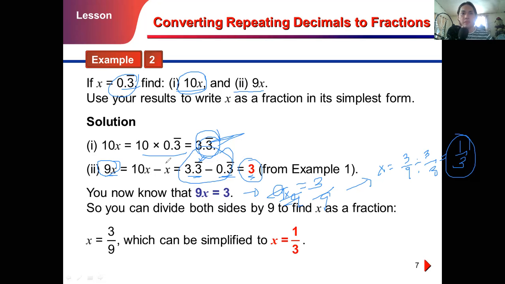After that, we go back to the second step, which is 9x. We all know that the value of 9x is equal to 3. Then we solve for x by dividing both sides by 9. That gives us x is equal to 3 over 9, which can still be simplified into 1/3. Okay, easy, right? Actually, class, I have another method.